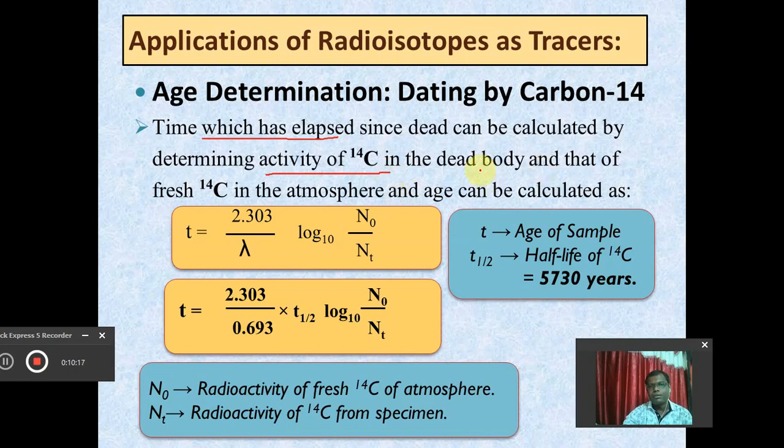And after that time, what happens? So the activity of C14 in the dead body and that of fresh C14 in the atmosphere. So these are the two activities.